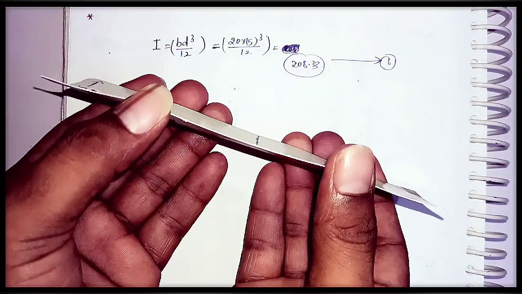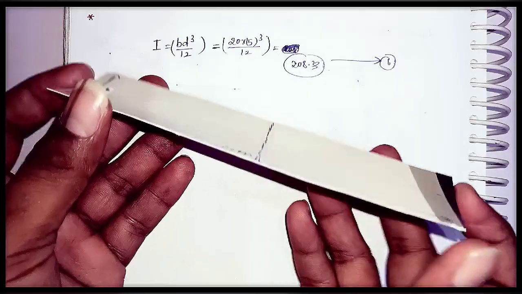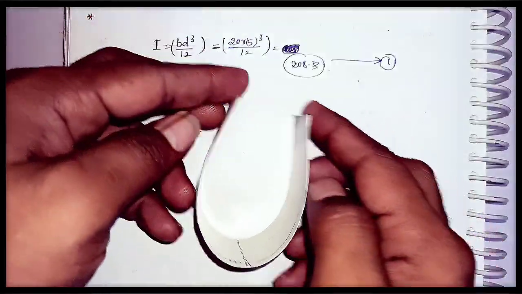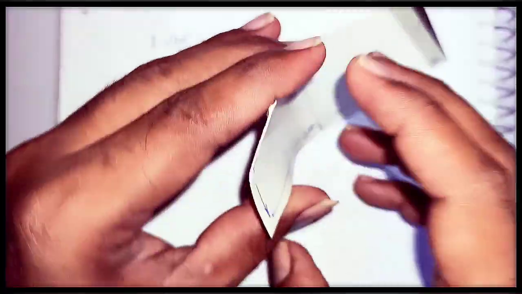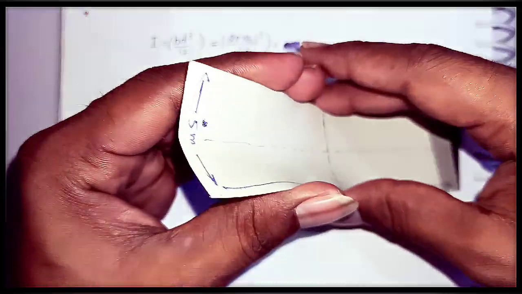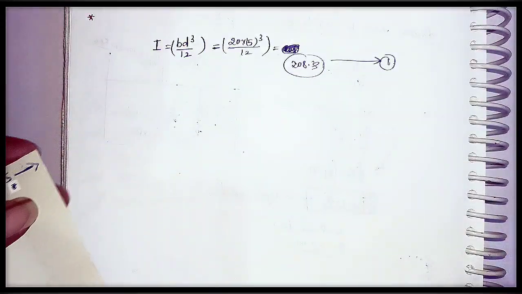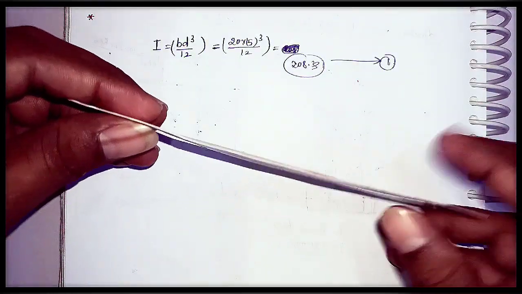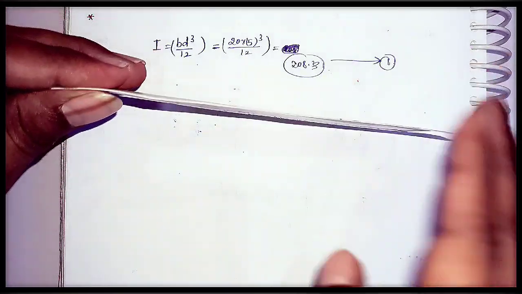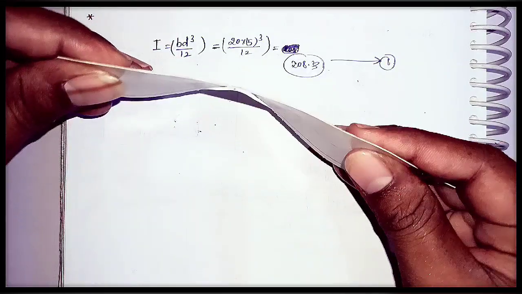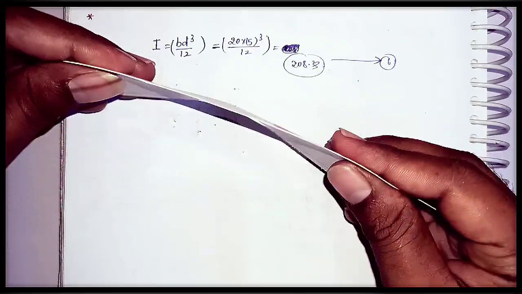It is somewhat difficult to bend. See here, it is somewhat difficult to bend. But in this case, it is very easy to bend. In this case, it is very difficult to bend like this, along the total length. In some other case also we can see this. Let us consider this is one axis, and if you apply some moments on these ends, it is very difficult to bend along this axis.